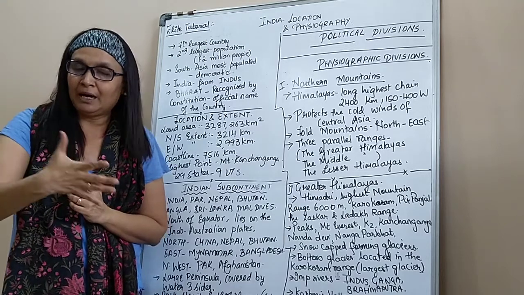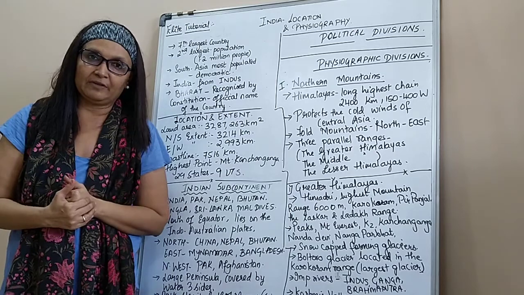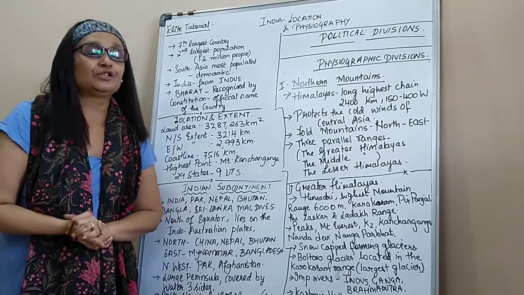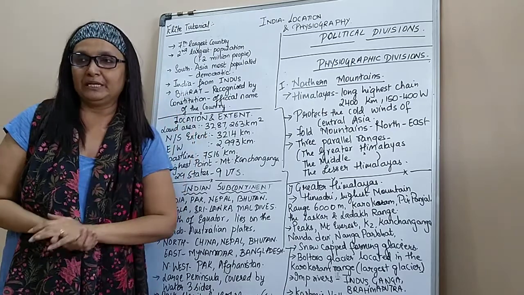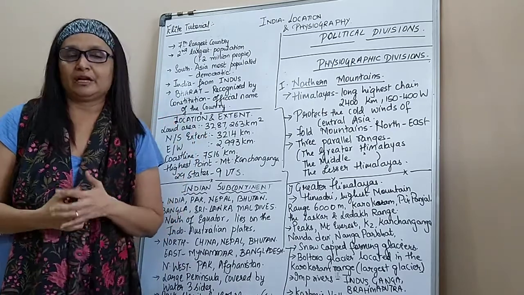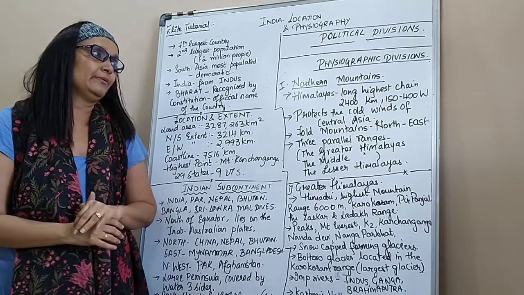So every part of our country is being really taken care of, right from the roots to the top level. Okay. Coming to physiographic division. Okay, so this part is over. Again, I repeat, there are a lot of numbers, there are a lot of names to remember. So we go slowly and you learn it very well.